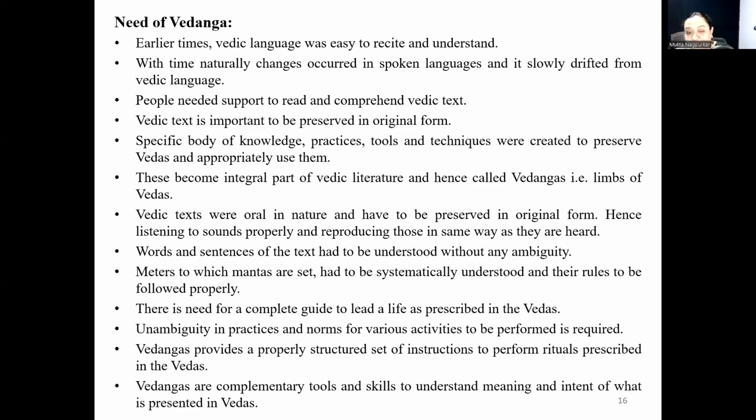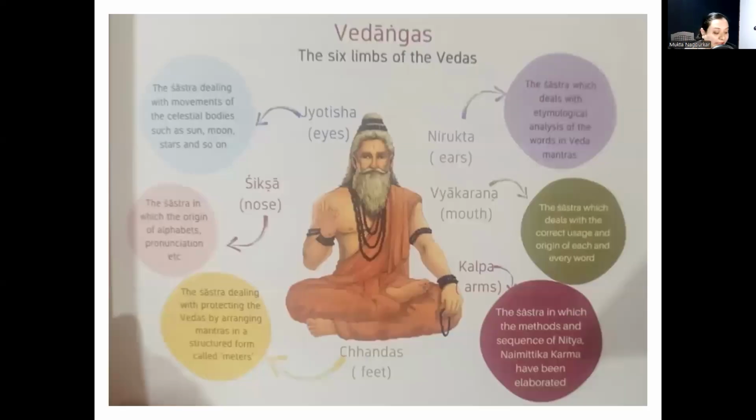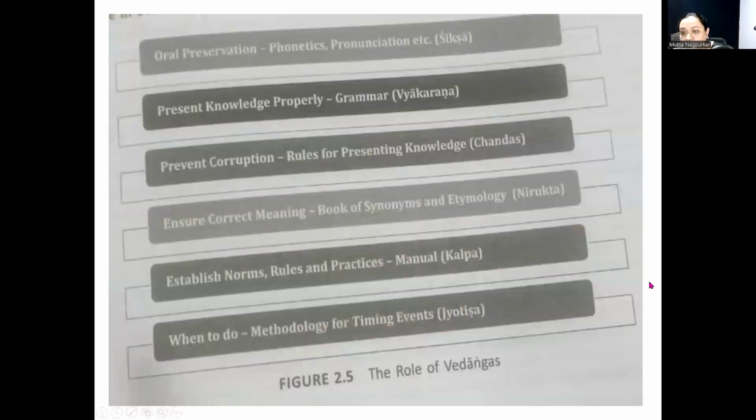So if Veda is considered as a human body, then Chanda means feet, Kalpa means hands, Jyotisha means eyes, Nirukta means ears, Shiksha is nose and Vyakarana means face. Now, the role of each of these limbs or Vedangas is important. For oral preservation, phonetics and pronunciation is very important, that is why Shiksha. For presenting knowledge, grammar, that is Vyakarana, is required.